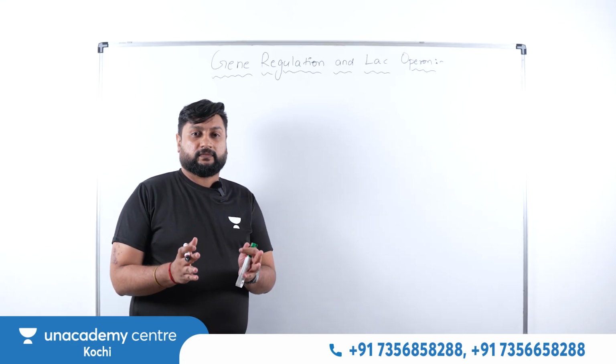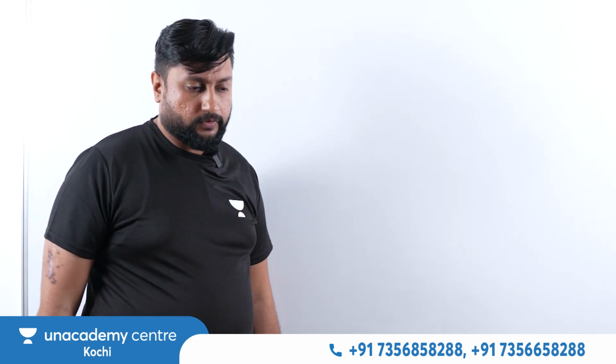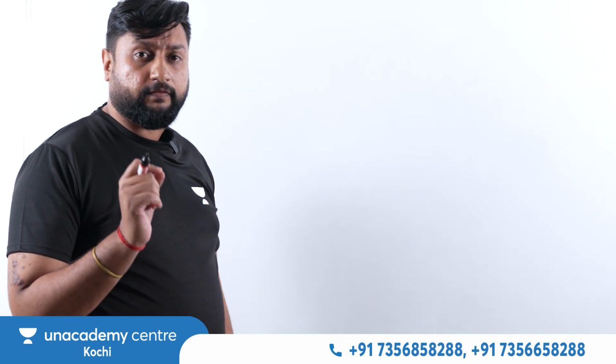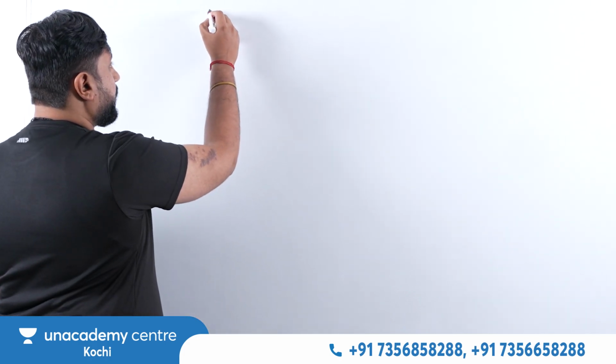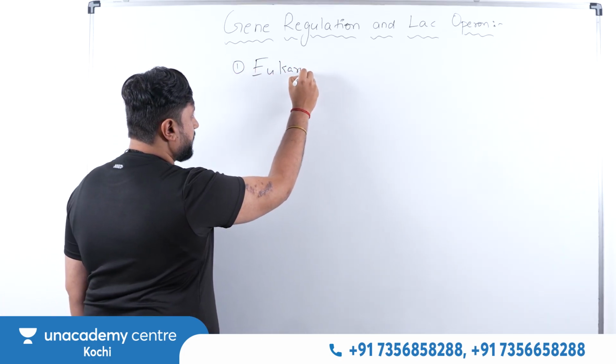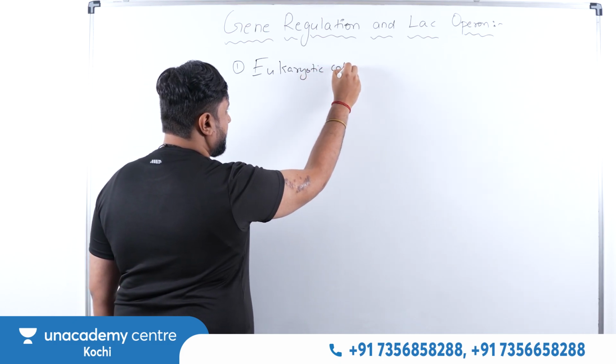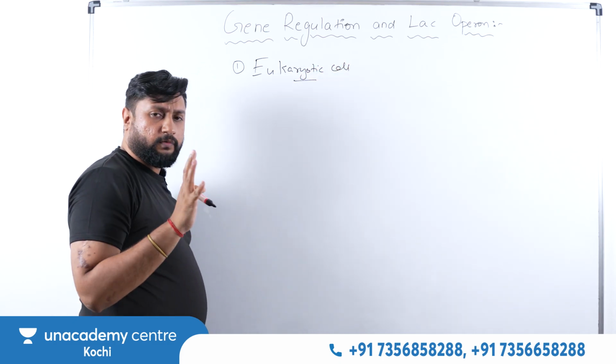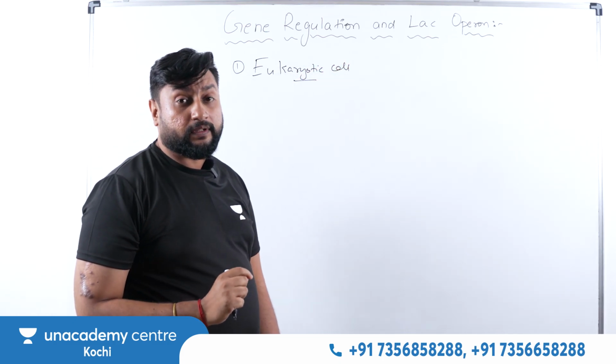So which are the places where we can do gene regulation? It depends on the type of cell. If you talk about the eukaryotic cell, we have 4 places where we can do the regulation.